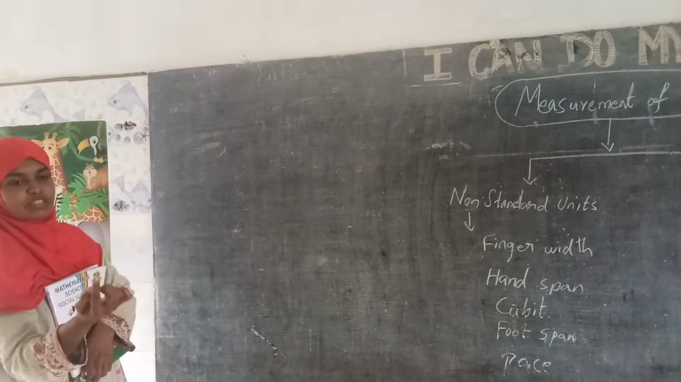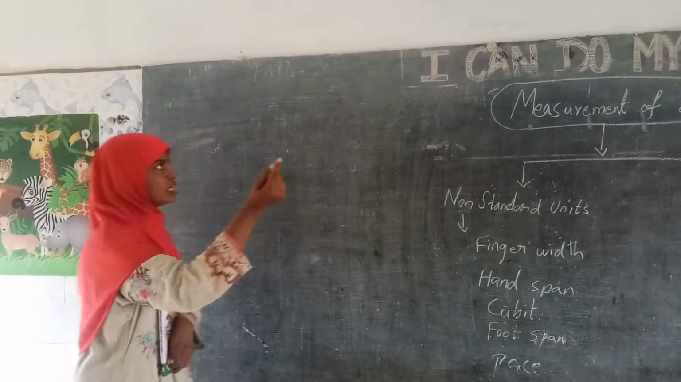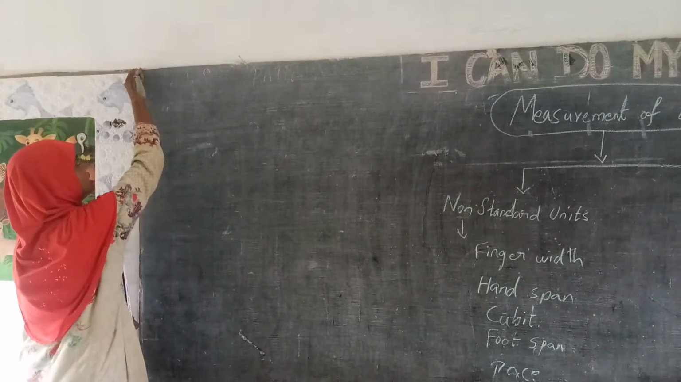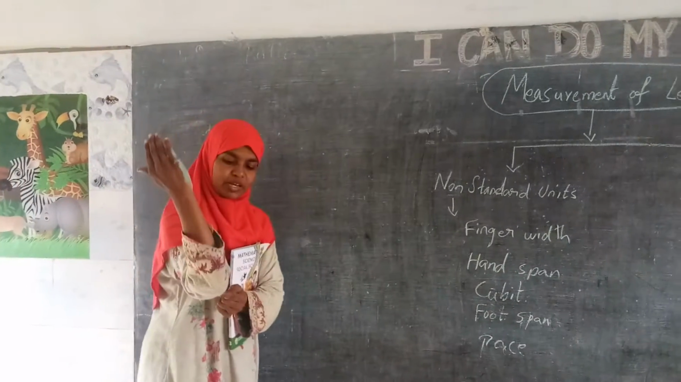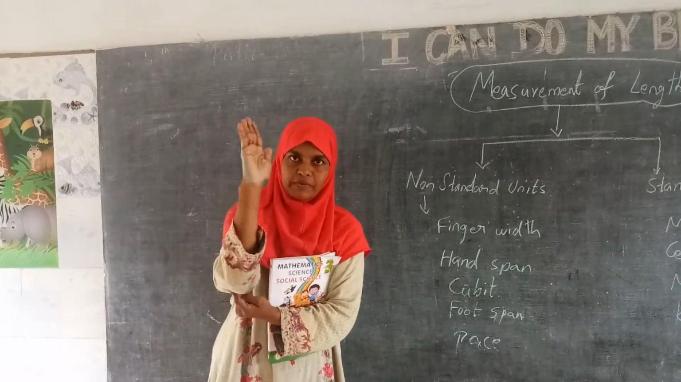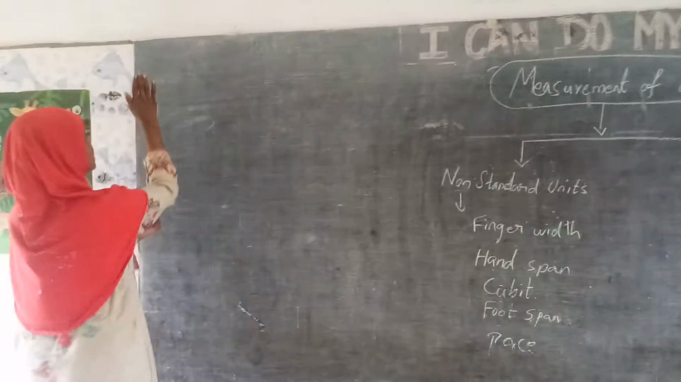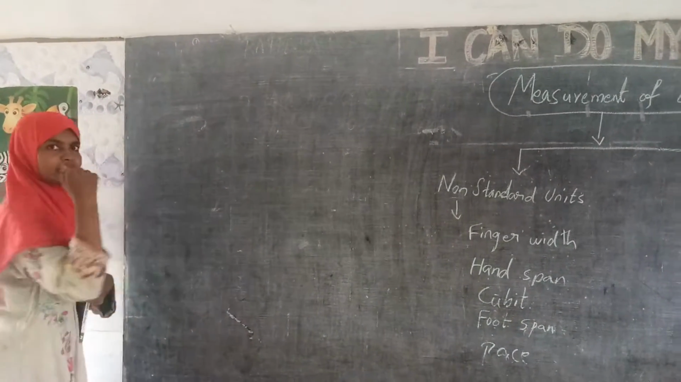Then finger width is also there. Finger width means this much. See here, this is my finger width, right? This is 1, then this is 2, like that I can make it. Then cubit also we have discussed. Cubit means from this finger to the toe, right? Here, this is my cubit. This one is 1 cubit. Then it's 2 cubit, like that I can make.